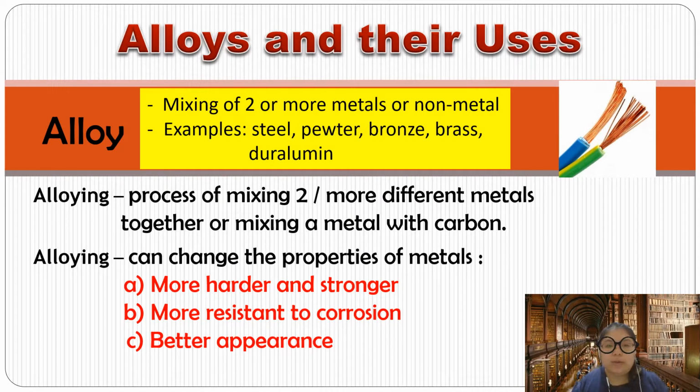Why do we need to do alloying? First, the metal can become harder and stronger. When you add another atom, the metal becomes stronger. Next, it is more resistant to corrosion. If it resists corrosion, it will last longer. After that, it looks better. The surface looks more interesting. So these are the reasons why we do alloying.